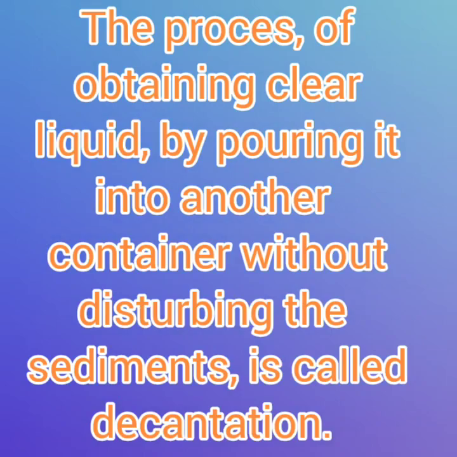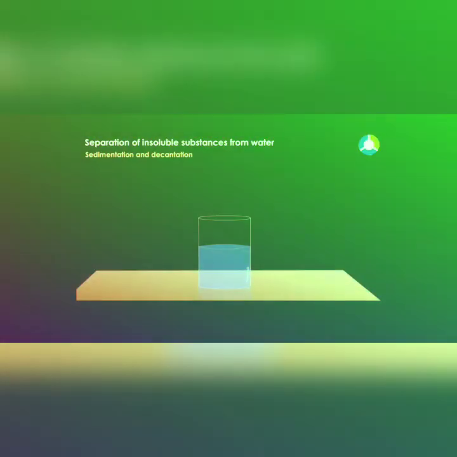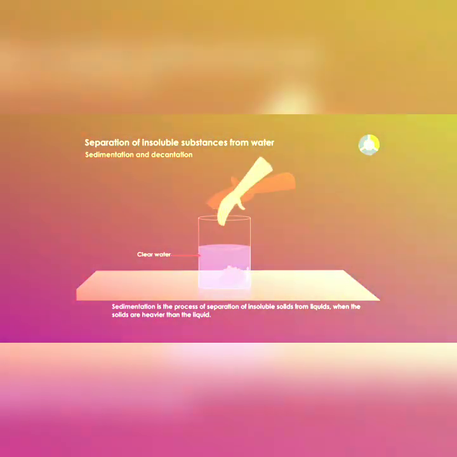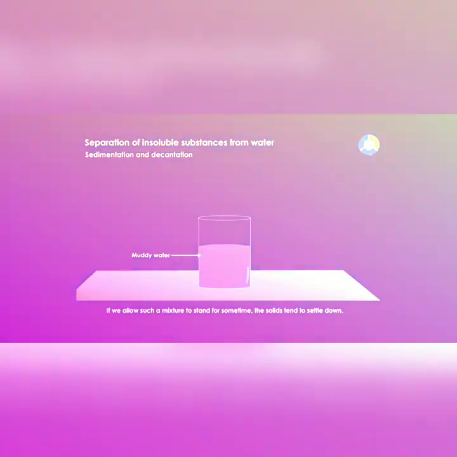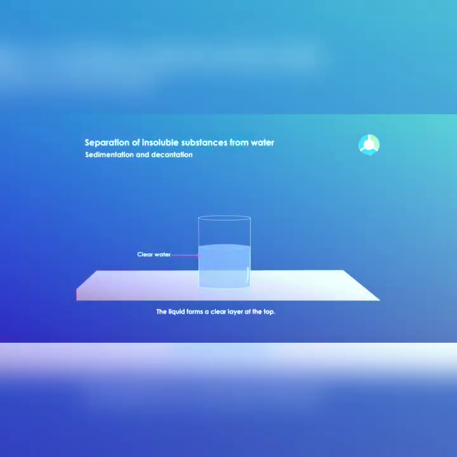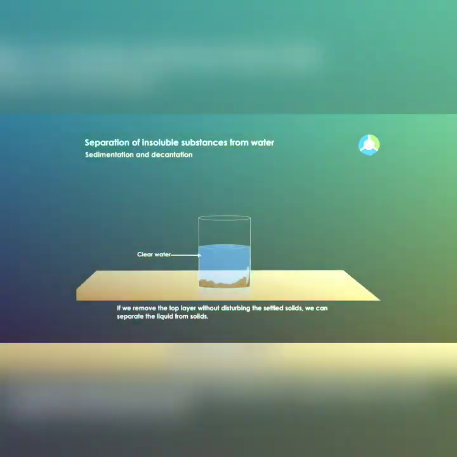Both the terms sedimentation and decantation will be clear by observing these activities. Some water is taken in a beaker and some scent is added to it and stirred. It is left undisturbed for some time and after a few minutes the scent particles settle down. This is sedimentation.